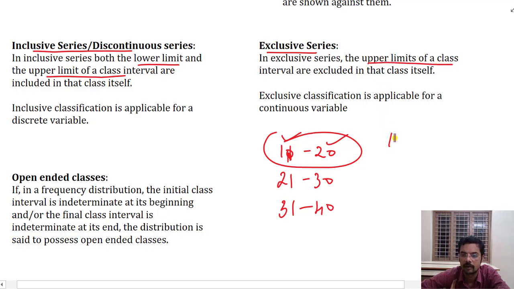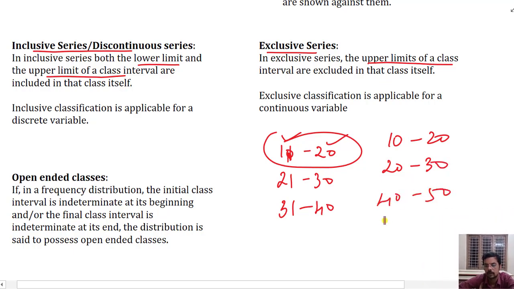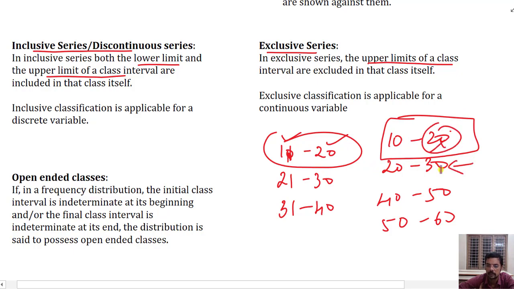For example, if we have say 10 to 20, 20 to 30, 40 to 50, 50 to 60, then in this class, if you get a value 20, it will not be placed here, it will be placed in this section. Okay, so the upper limits are excluded. Upper limits of the interval are excluded from the class itself.